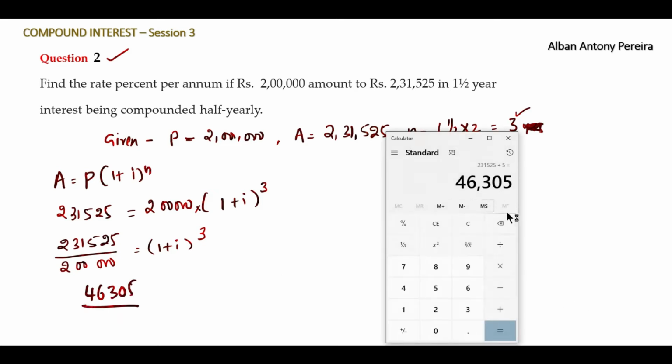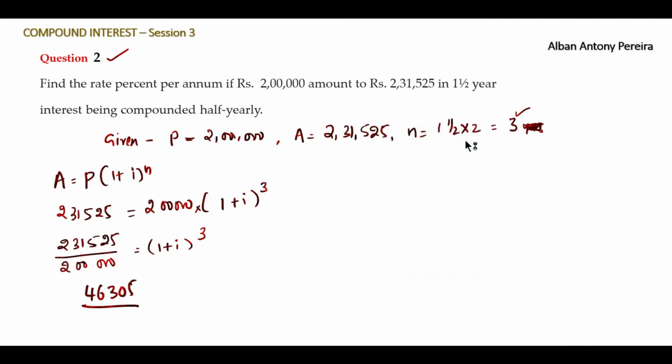now reduce the value, 2 lakh. We divided 2,31,525 by 5, so also divide this 2 lakh by 5, it is 40,000, right? So 40,000. It's still to be simplified, so we'll try once again.